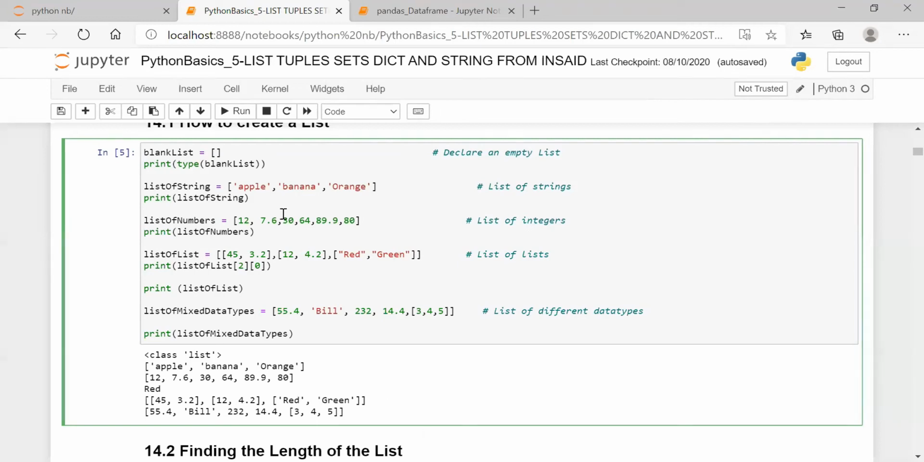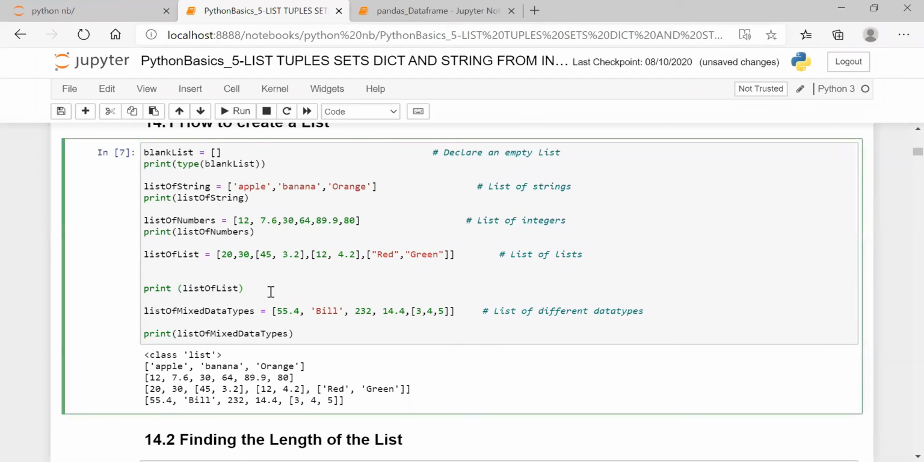See, this is a list of list. I can have a list, I can also have a number. Suppose I have 20, 30 as a list, now 20, 30 is added, no? A list of list has been added.